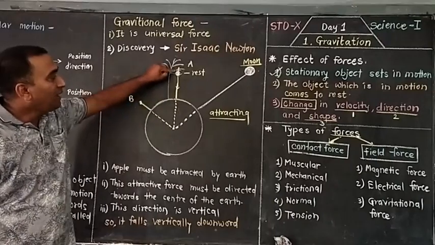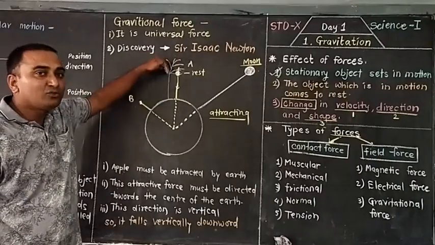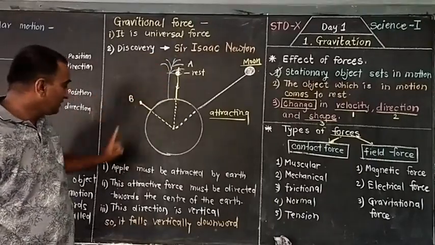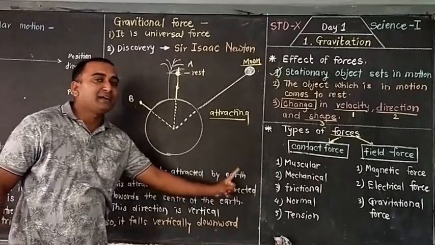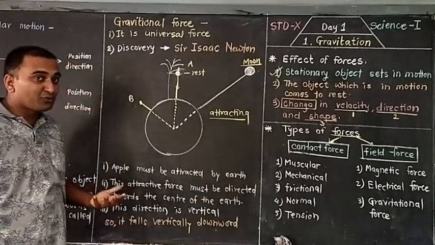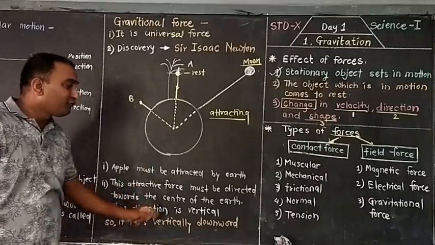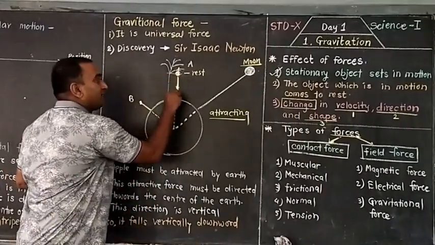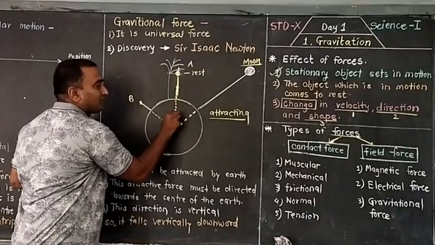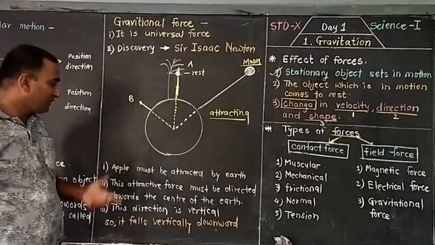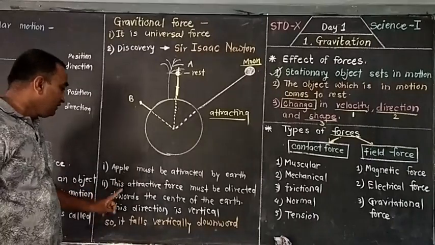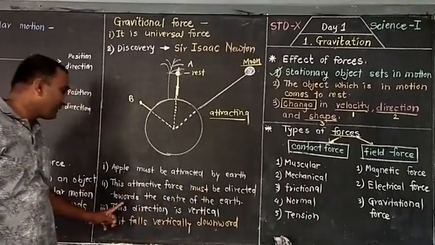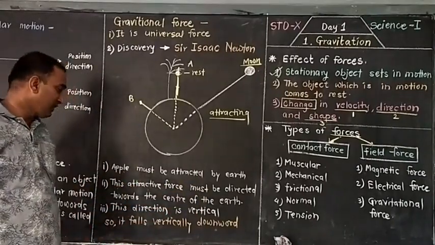That means the apple has fallen down, or moved downward, because the apple must be attracted by the earth. And how is this force working? This attractive force must be directed towards the center of the earth. We are getting this much line, but here we draw a dotted line, that is imaginary. This force must be directed towards the center of the earth.